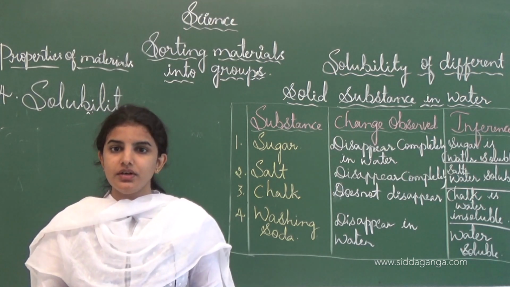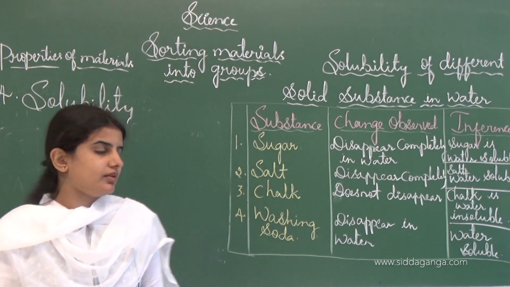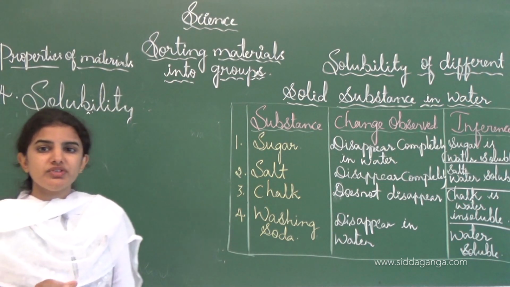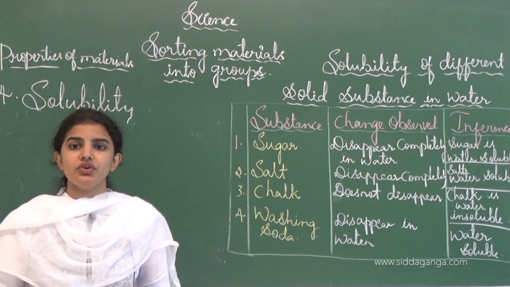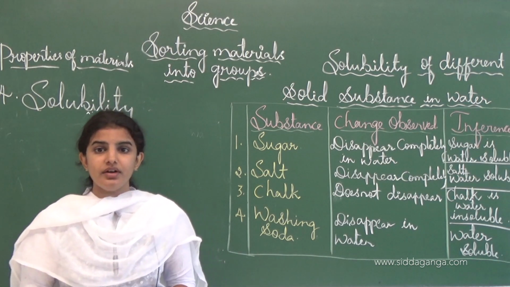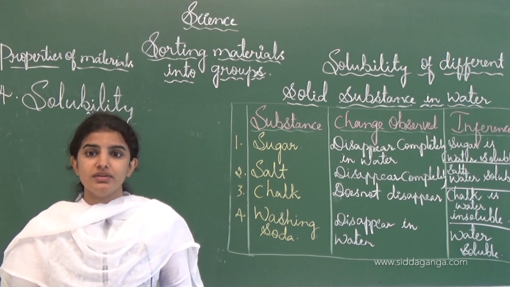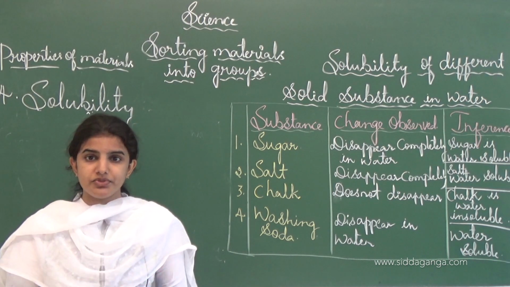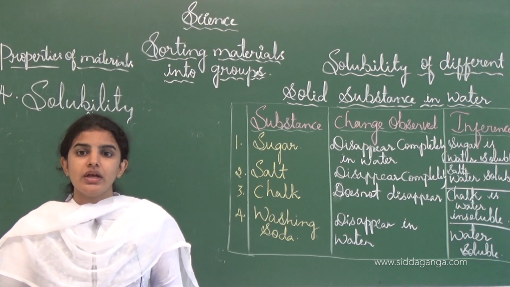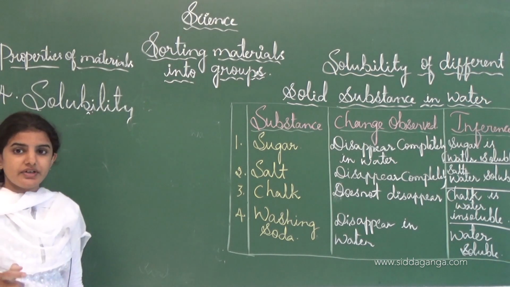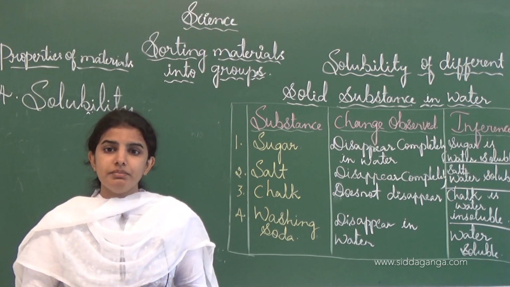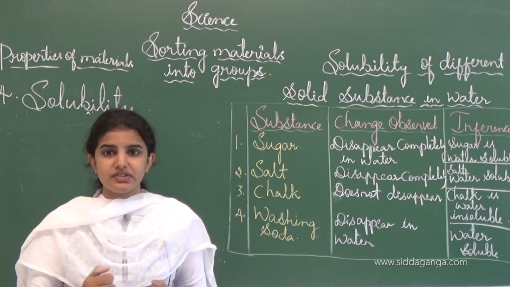Solubility of different liquid substances in water. As I told, water acts as a universal solvent because it has the power to dissolve many more substances. Like that, some other liquids are also there, like petrol, diesel, ether, etc. These are liquids which dissolve substances completely. According to the liquid, there are two types of liquid: one is miscible liquid as well as immiscible liquid, as you studied in 5th standard.